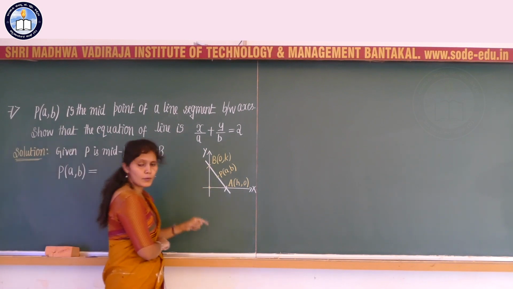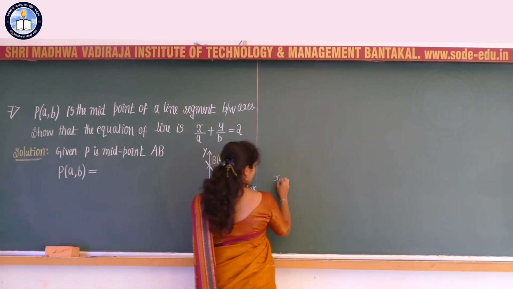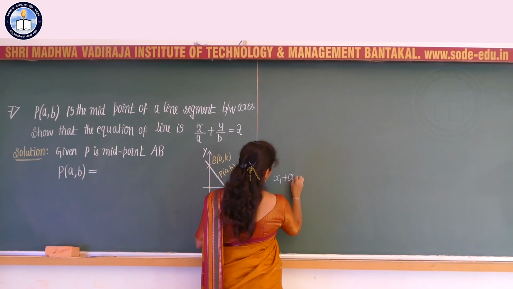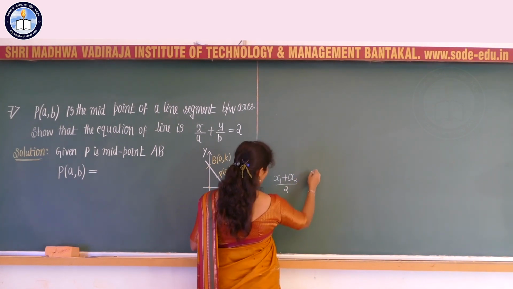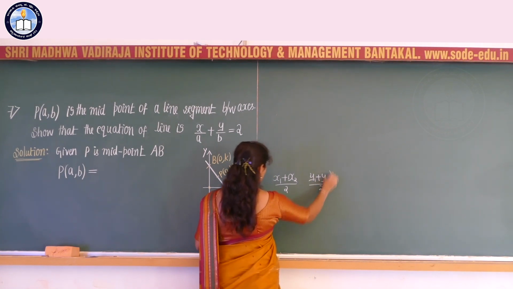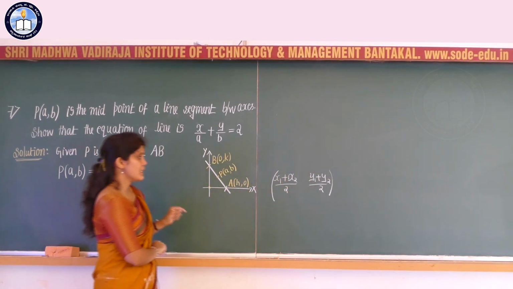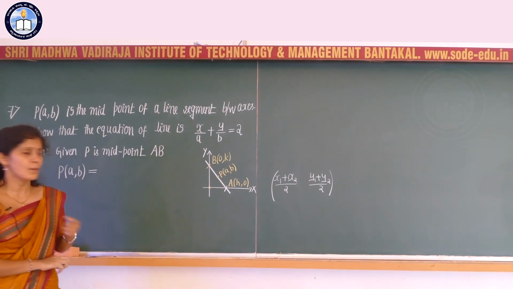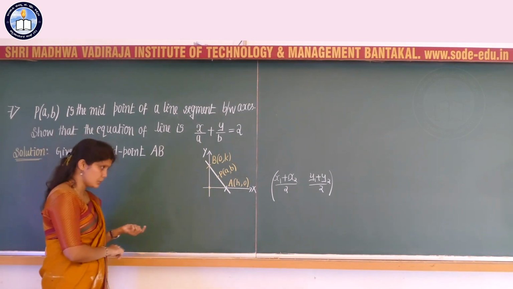How do we find the midpoint of a line segment? If x1 comma y1 and x2 comma y2 are any two points joining a line, then its midpoint is given by x1 plus x2 divided by 2 comma y1 plus y2 divided by 2.